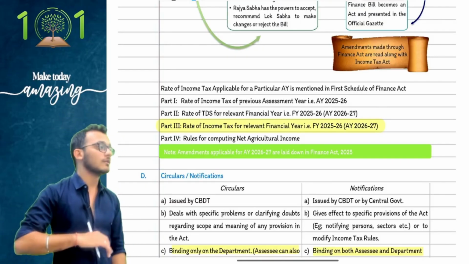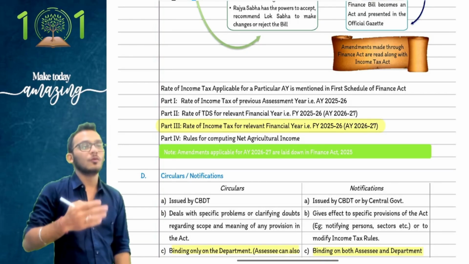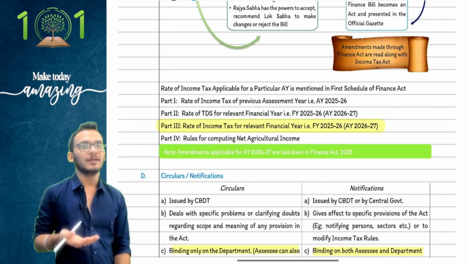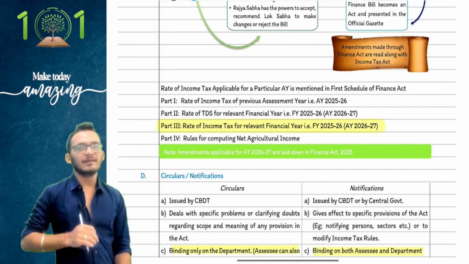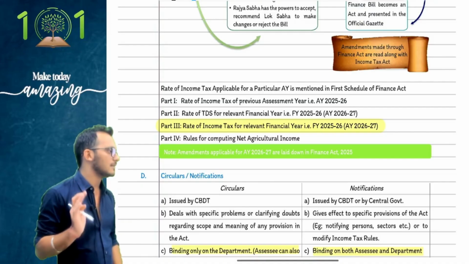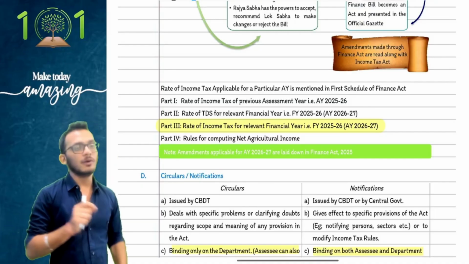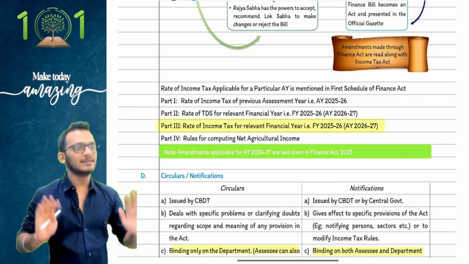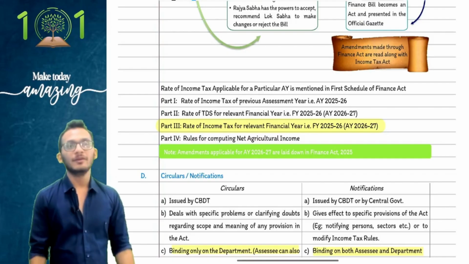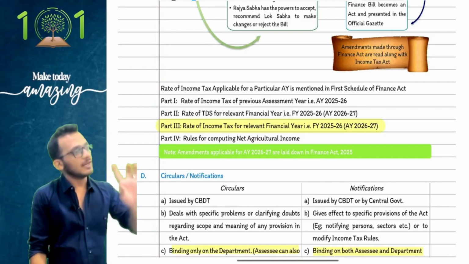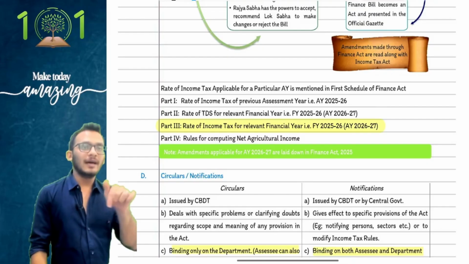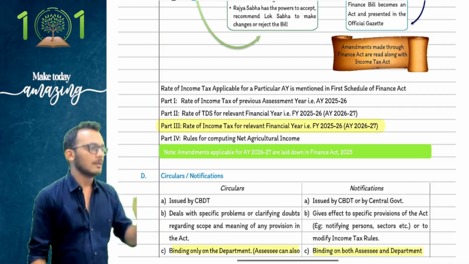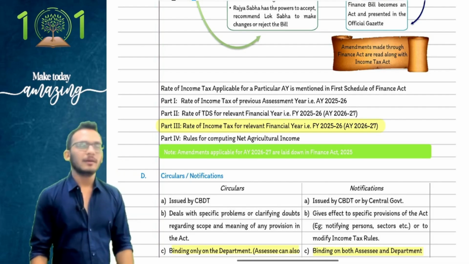If you want to know what the rate applicable before was, just to know the amendments, you can look at part 1. Part 1 will tell you the previous rate. Part 3 will tell you the current rate. Sometimes in an interview they say, I only have Finance Act 26, but they're asking you the rates of Finance Act 25. You can look for part 1. But if you're in Finance Act 26, looking for 26, then you look at part 3. Any doubts on this part? Clear enough to go? Keep that in mind.